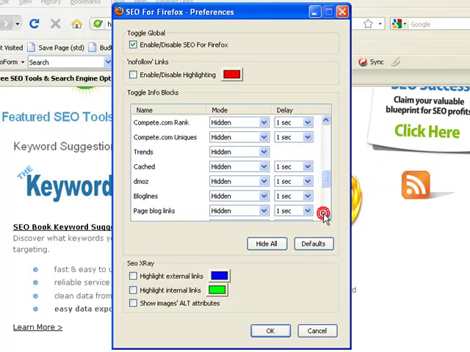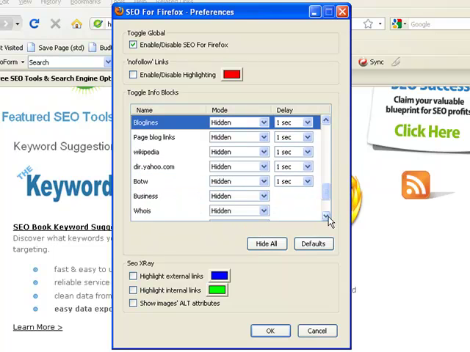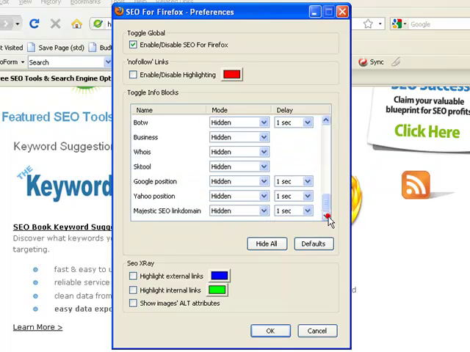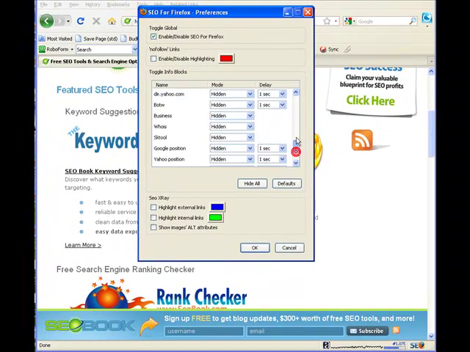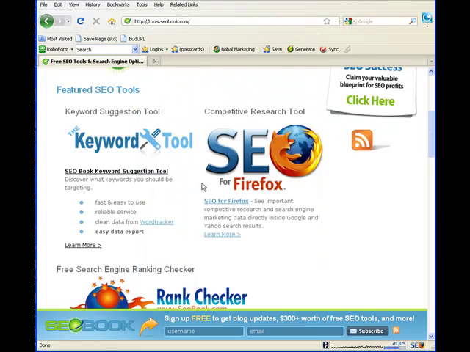Everything else in here, leave all the other settings the same except all these other trends, cache, DMOZ, blog lines. You want those all to be hidden, okay? If not, it's just gonna bring up a tremendous amount of information that is not relevant to this video right now. So everything hidden except for Alexa and PR, and you want those set on automatic. Then click OK. All right, great. Now let's go ahead and get started.